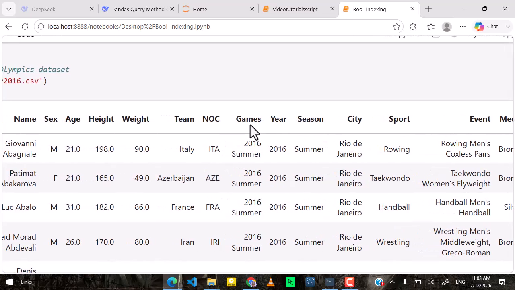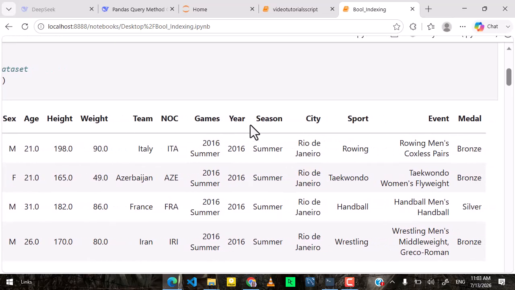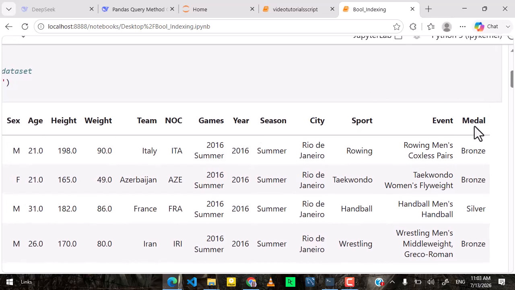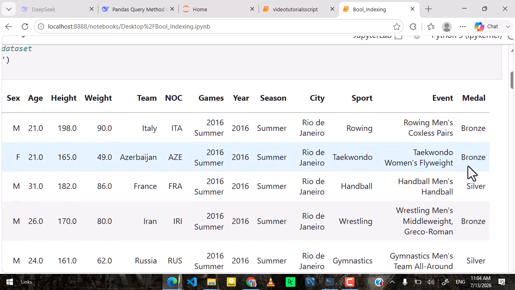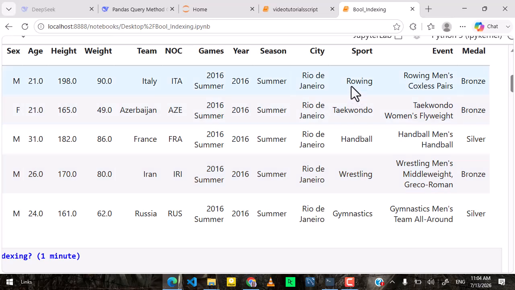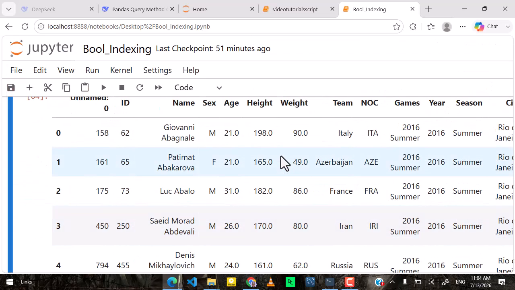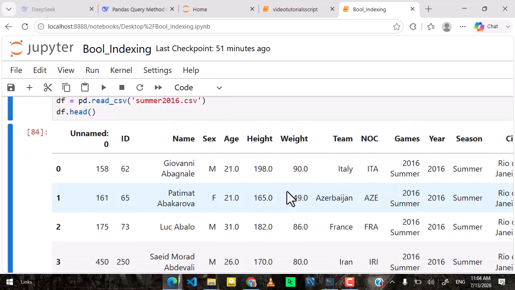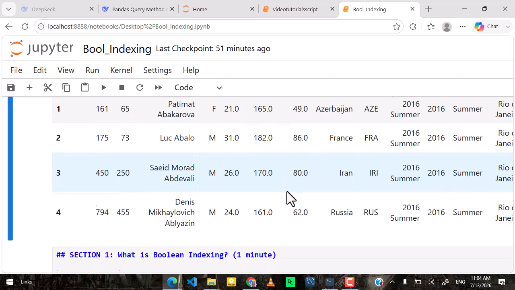I'll just assume that most of you have already seen how to explore your data. But I just want you to know that we have some of these columns. Medal, which talks about what medal the athletes got. Was it bronze, silver, or gold? What sport did he participate in? Was it rowing, taekwondo, and the rest? If you're looking at this on your own, when you get the data frame, you can explore the data frame yourself.